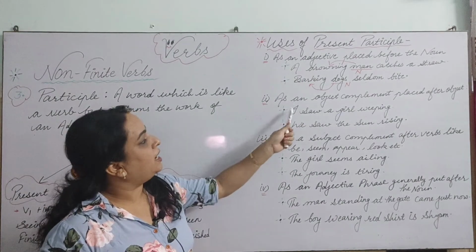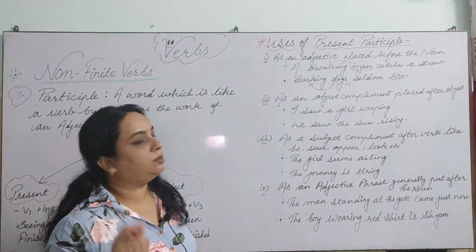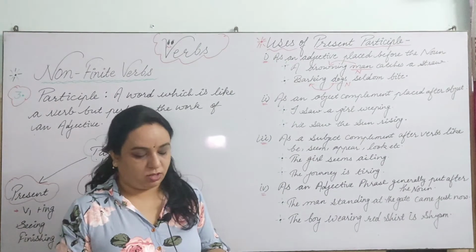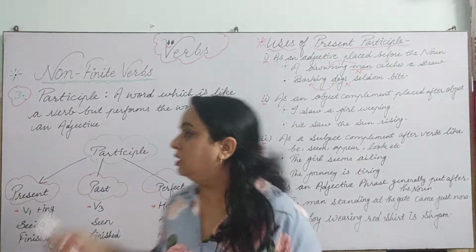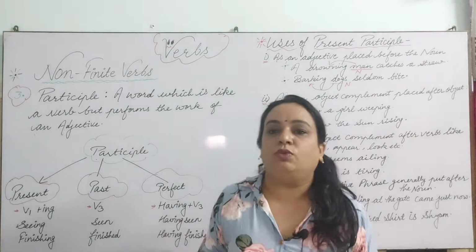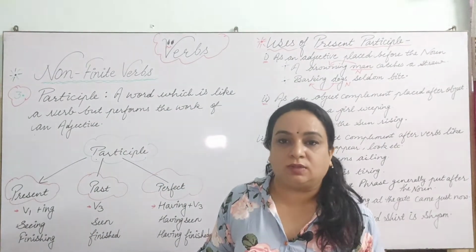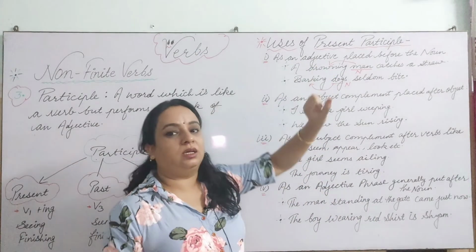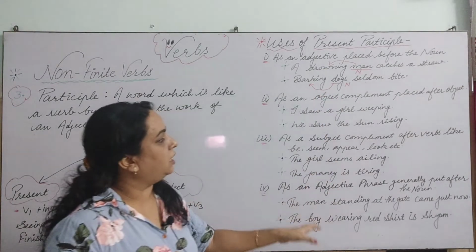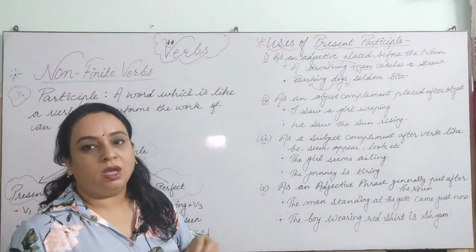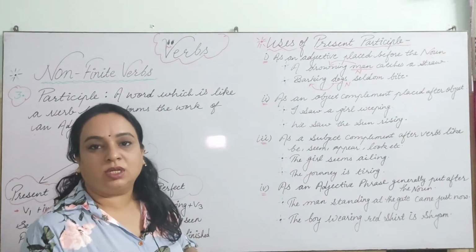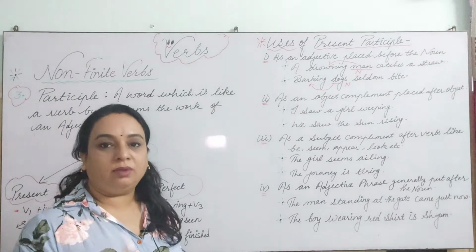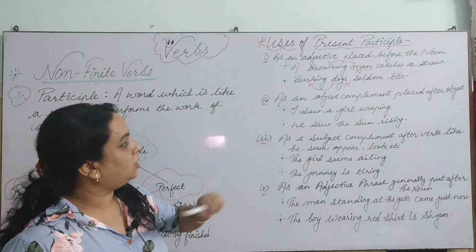Second use is as an object complement placed after the object. Why am I telling you all these uses? Because as I have told you in the definition, a participle is a word which works as an adjective in the sentence. So you will always try to get it in the form of an adjective. Though it is in the same form, you will search for the noun first and try to get the adjective of that. So it can be in different ways, but it works like an adjective.